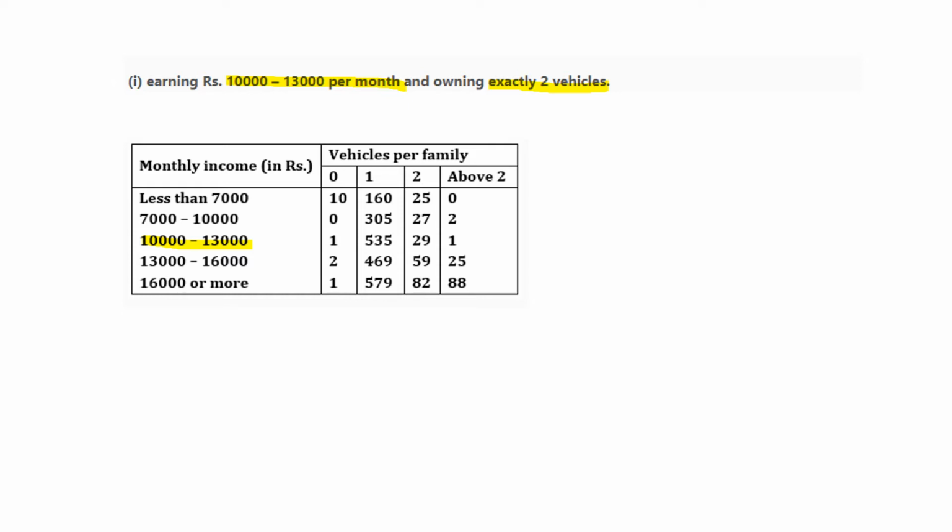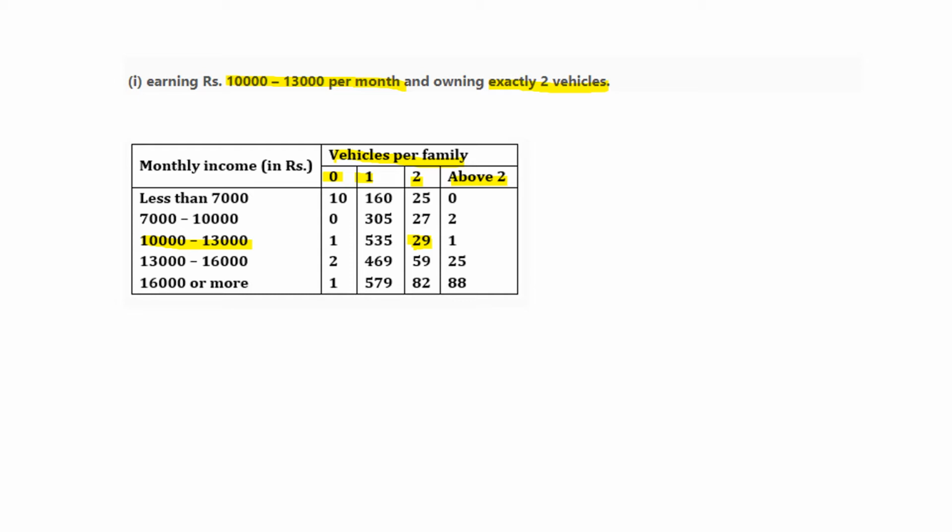Here see vehicles per family: 0, 1, 2 and above 2 are given. But we want exactly 2. So in front of exactly 2, how many families have 2 vehicles and monthly income between 10,000 to 13,000? Total 29 families out of 2,400.